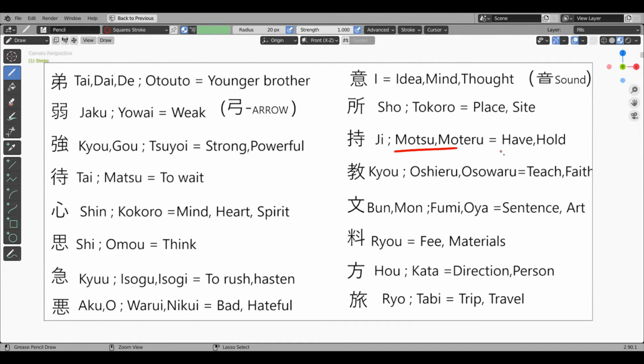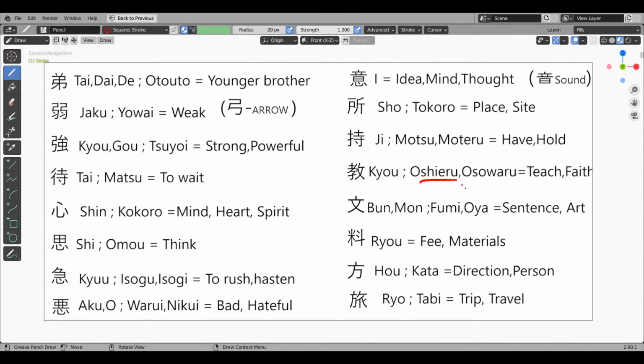Motsu kanji. Motsu means have, hold. This kanji too has the tera kanji and the hand kanji. A hand which has something precious. That means the hand is carrying something. So this kanji means have, hold, and its onyomi is ji.